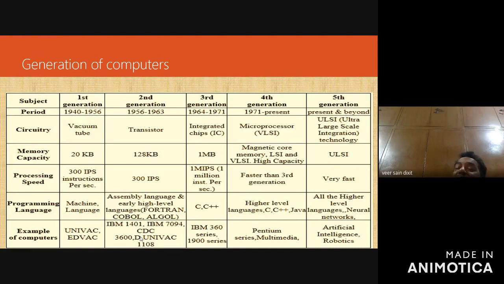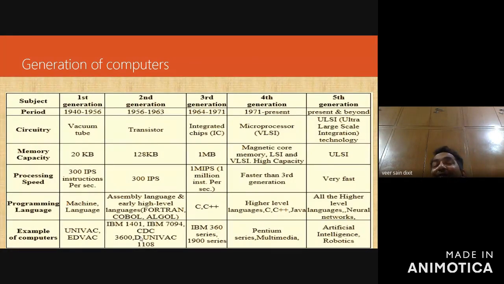Then the fifth generation, present and beyond period. Basically, artificial intelligence based applications are handled by fifth generation computers. So what is artificial intelligence? You can say that artificial intelligence is the field of computer science in which human beings are better than computers. We deal with those fields, and they are dealt with and solved by artificial intelligence techniques.